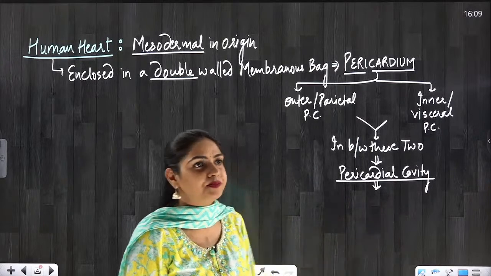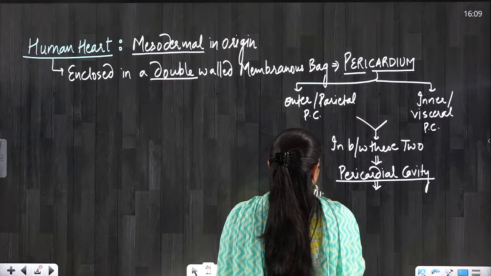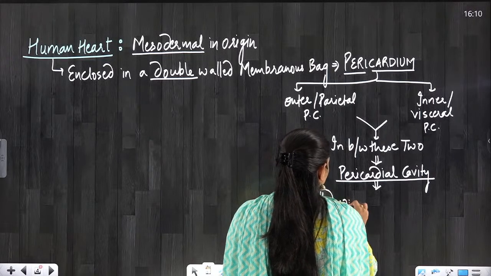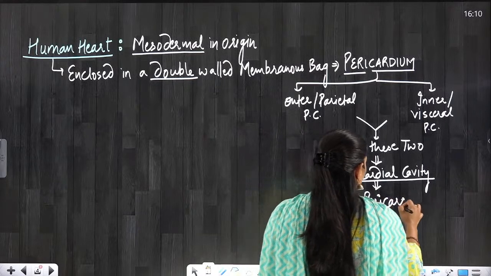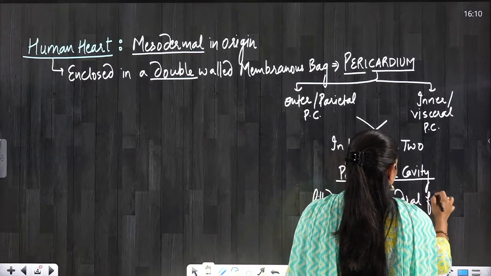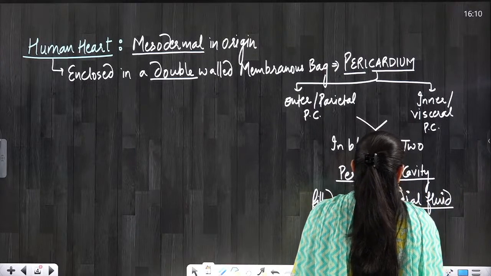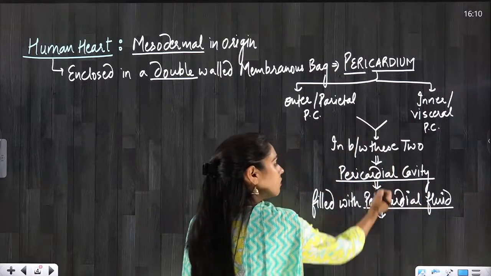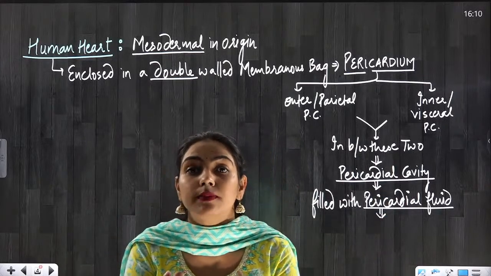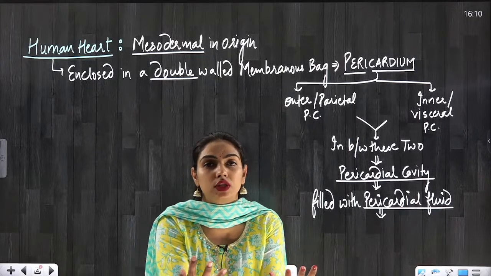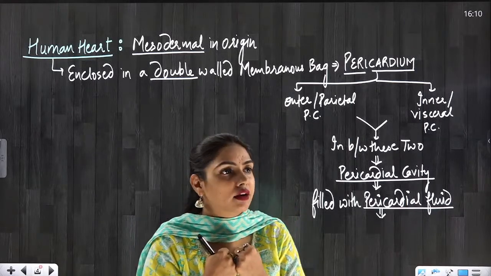All right, everyone? So the pericardial cavity is filled with pericardial fluid, and this fluid is going to give protection to the heart. What will it do? Pericardial fluid will act as a shock absorber. Any kind of shock which is coming to the heart will be absorbed by the pericardial fluid.